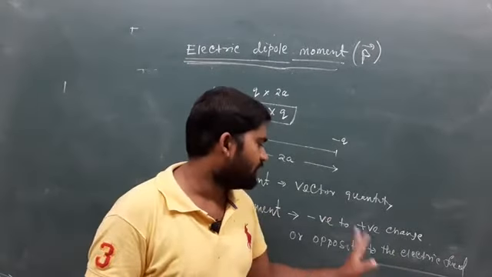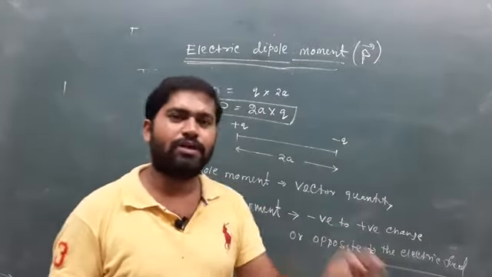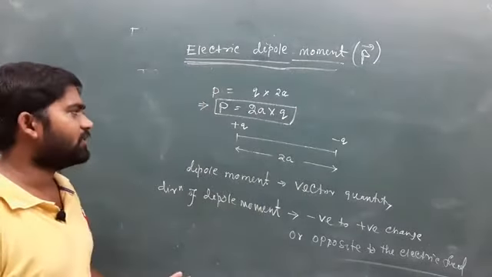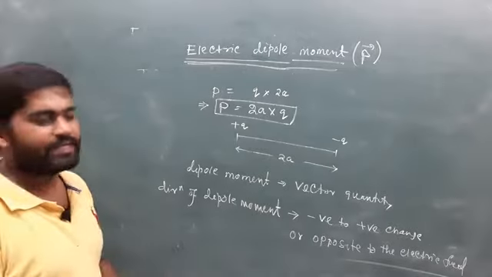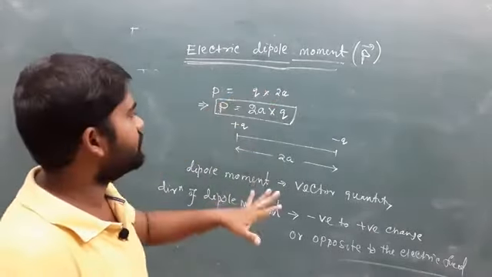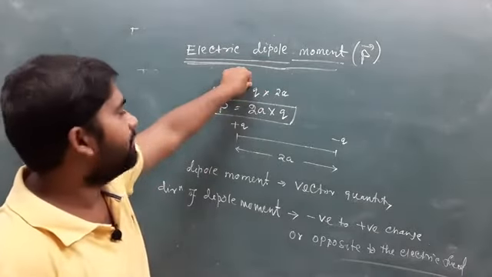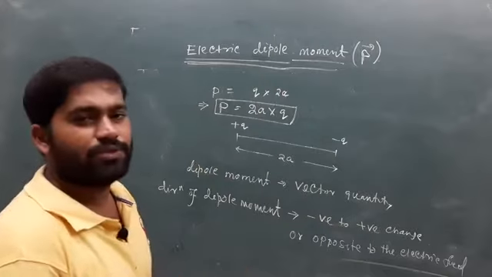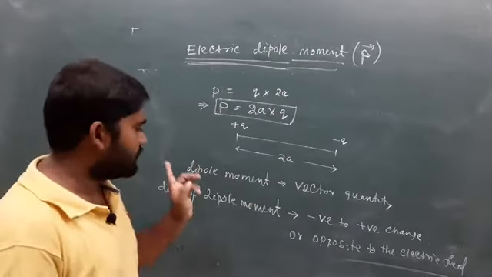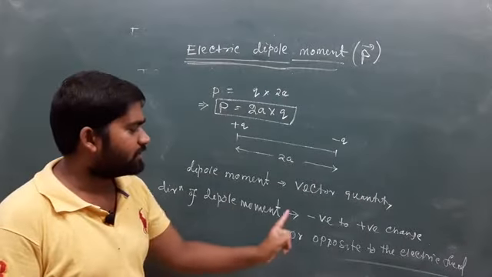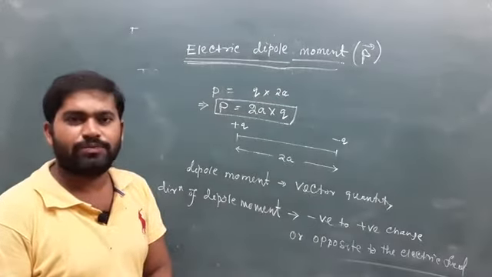So dipole moment is a vector quantity whose magnitude is the product of the magnitude of either charge and the separation between the two charges, and its direction is opposite to the electric field, that is, negative to positive charge.